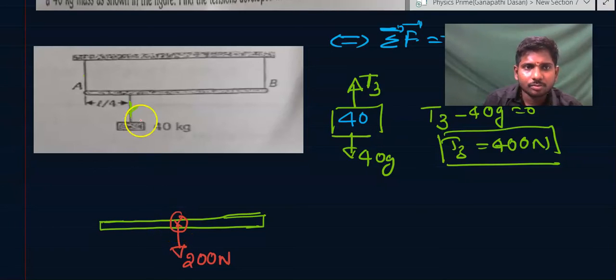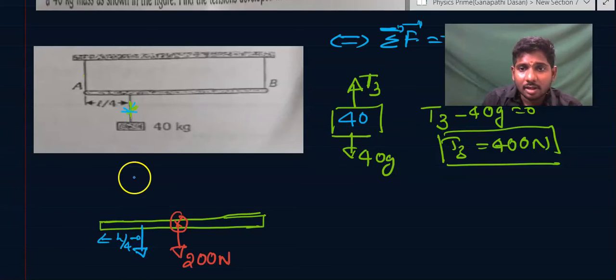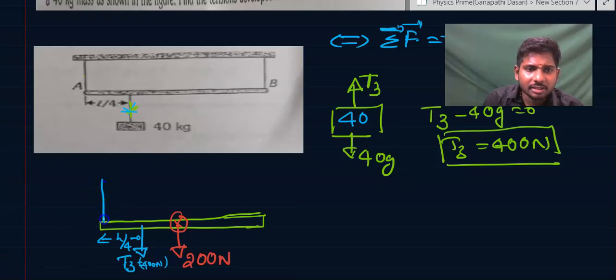So now there will be a string here, which is at a distance of L/4, and that string is applying a tension. It will pull the rod downward in direction. That we already concluded, T3 is equal to how much? 400 newtons. So now there will be a tension on this edge due to the threads, TA upwards and TB upwards.